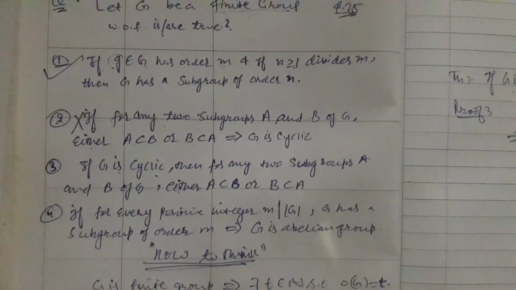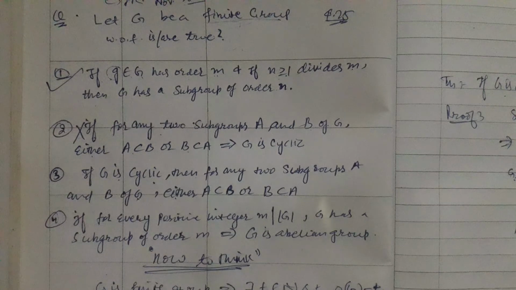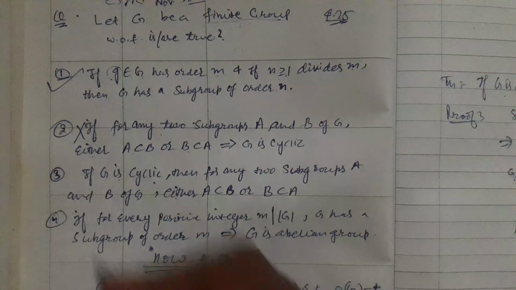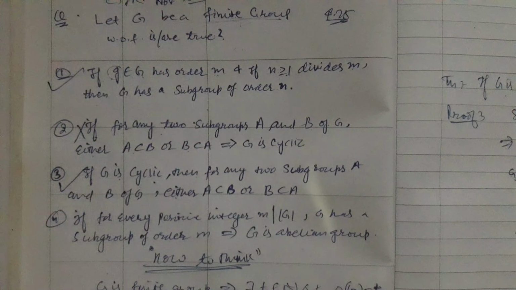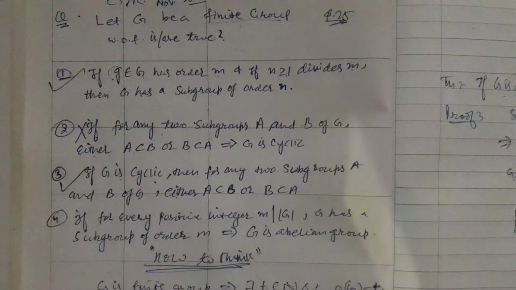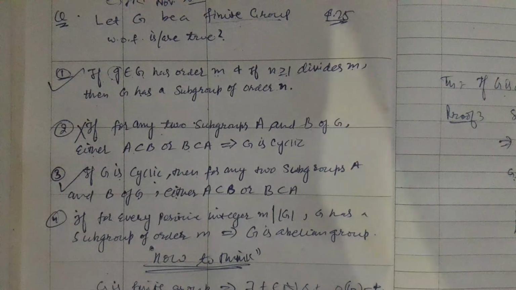Now my fourth and last option. Please take Quaternion 8. For every positive integer M, choose M equal to 4. The order of G is 8, and we know that 4 divides 8.